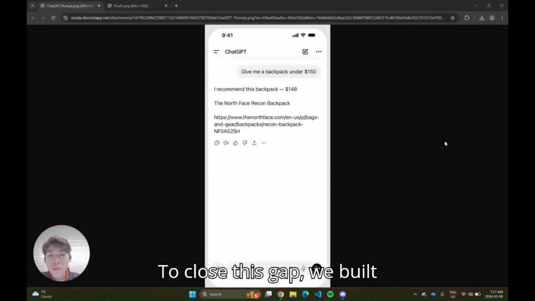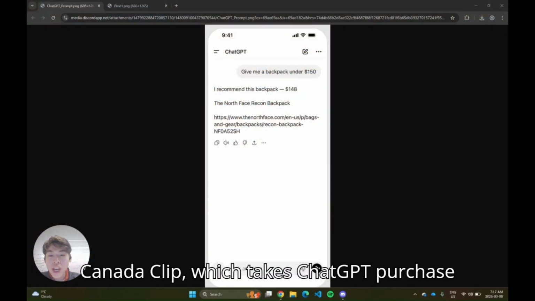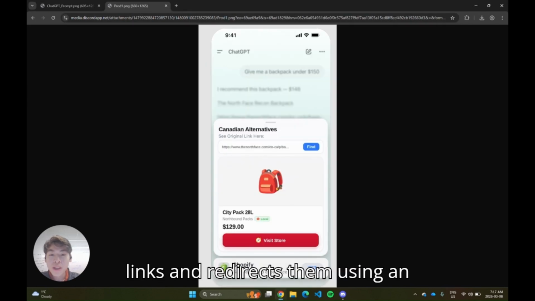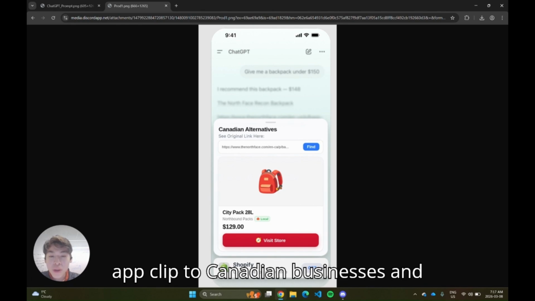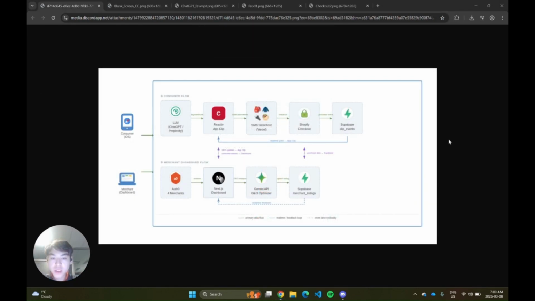To close this gap, we built CanadaClip, which takes ChatGPT purchase links and redirects them using an app clip to Canadian businesses and cheaper alternatives. Our app is split into two main components, the consumer side, iOS, and the merchant dashboard side. For the consumer side, we begin with an LLM, which is primarily ChatGPT that gives out the links. Then we have the reactive app clip, the SMB storefront with Vercel, the Shopify checkout system, and Supabase clip events.